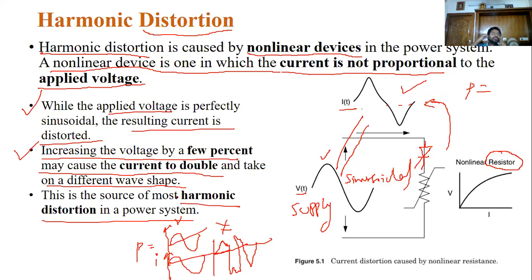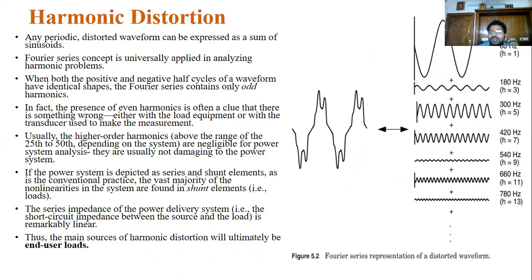Suppose you change the voltage level by a few percent in the power system. We are already using power electronic devices, which lead to a greater amount of harmonic distortion in the power system. Now see another example of a harmonic distortion case. This is a distorted voltage wave and a distorted current wave.